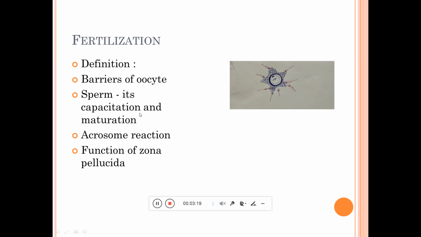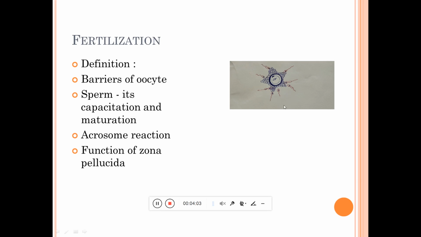During that journey the sperms gain the maximum capacity, or maturity, to fertilize the ovum. This path takes approximately 7 hours, and this process is known as capacitation and maturation of spermatozoa. During this time many chemical changes take place, and due to that there is more maturation, as well as an increase in the speed and movement of the sperms.